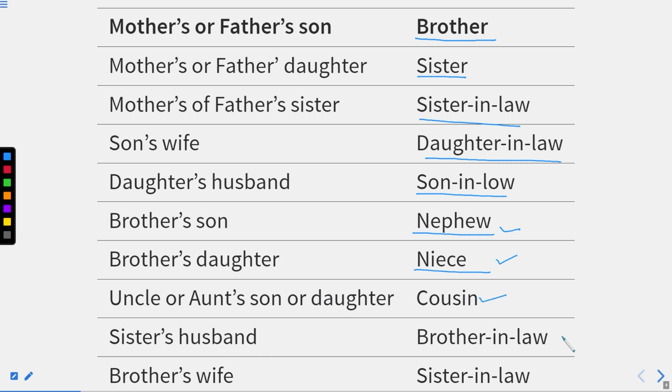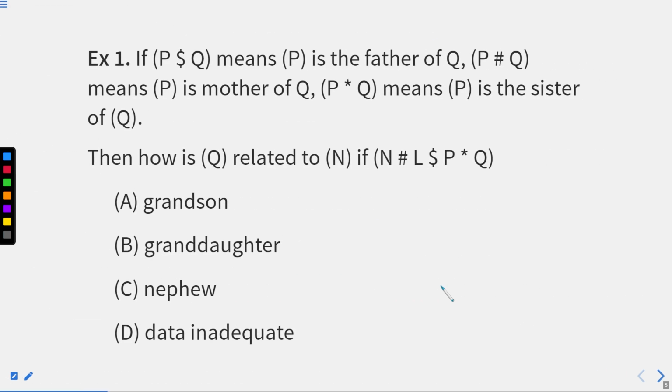Sister's husband will be brother-in-law. And brother's wife will be sister-in-law. I hope these relations are very clear to you. We will use all these relations while solving the different questions, right? In total in this chapter, we are going to solve 10 different questions, right? They'll be easy as soon as you understand the relation, right? Now, we are directly starting with the first question.